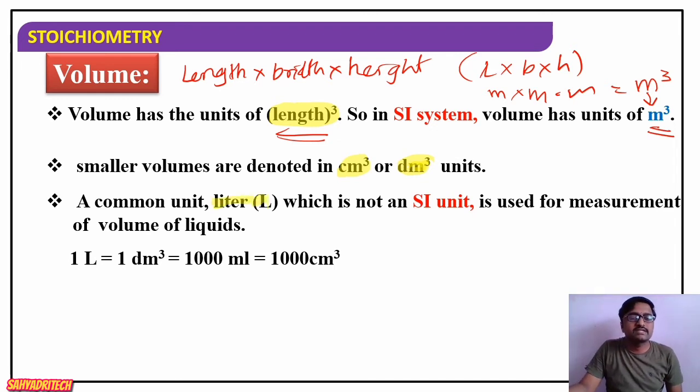And what are the conversions here? 1 liter is equal to 1 decimeter cube, which is equal to 1000 ml, or we can say 1000 centimeter cube. This conversion is very important. So 1 liter is equal to 1 decimeter cube, which is equal to 1000 ml or 1000 centimeter cube. All are equal.